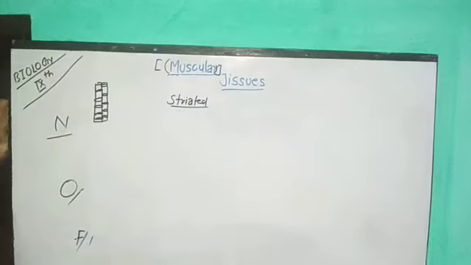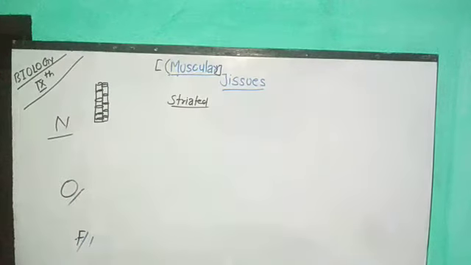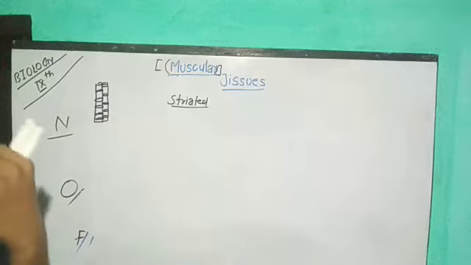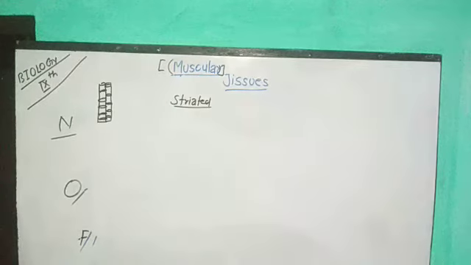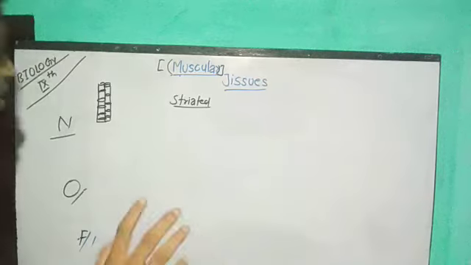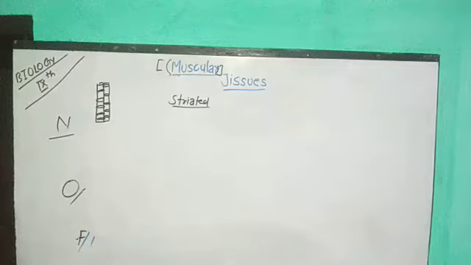I told you we will see three terms regarding this topic. First one, nature, then occurrence and function. You can see a diagram I made already. I told you why they have different names, so there is no need of discussing that. But the major thing is that all muscular tissues have a special type of plasma membrane. Guys, we are discussing the special type of plasma membrane given to all these muscular tissues.